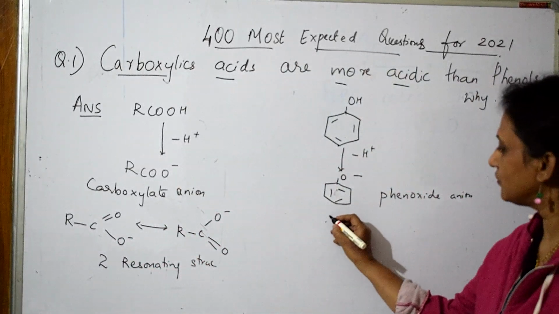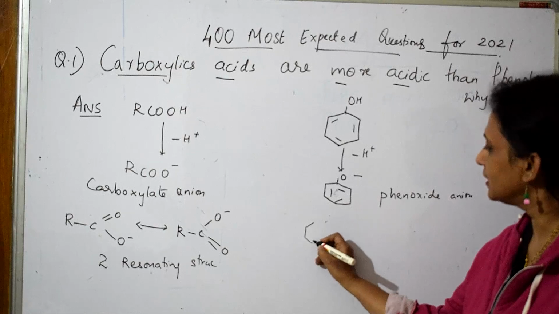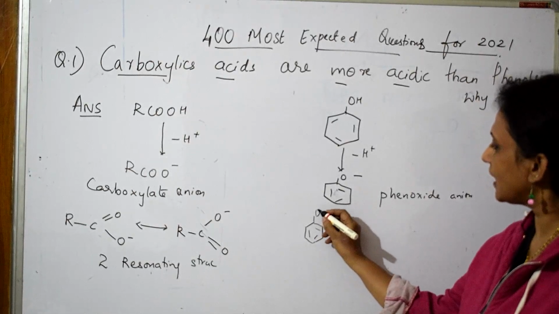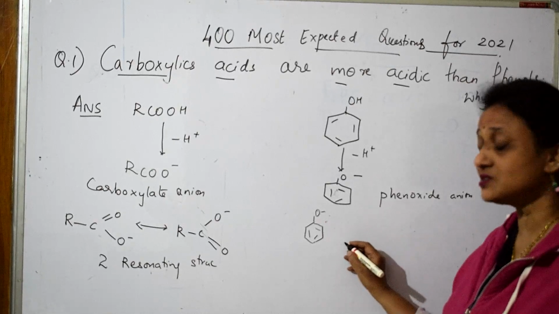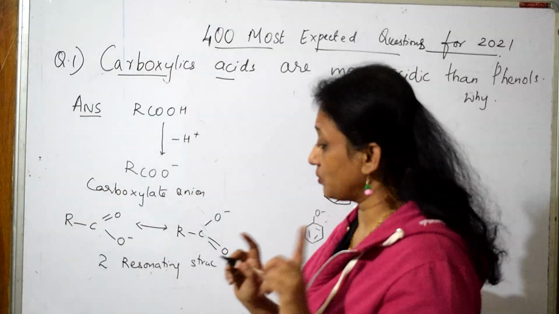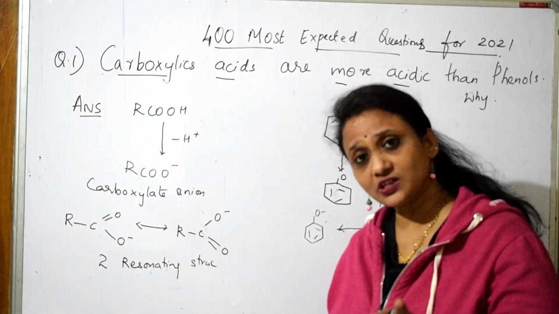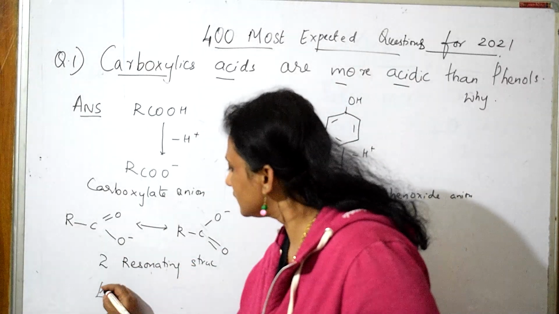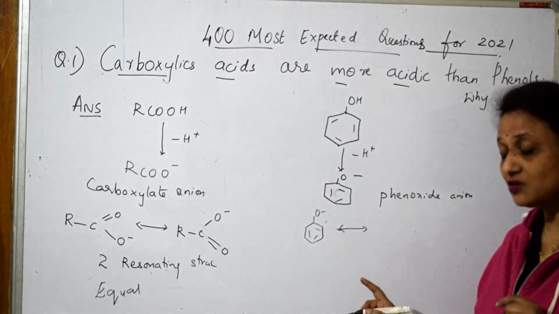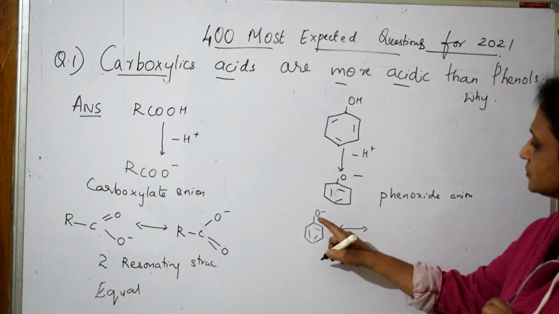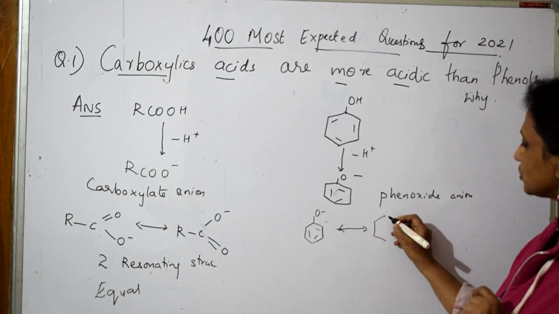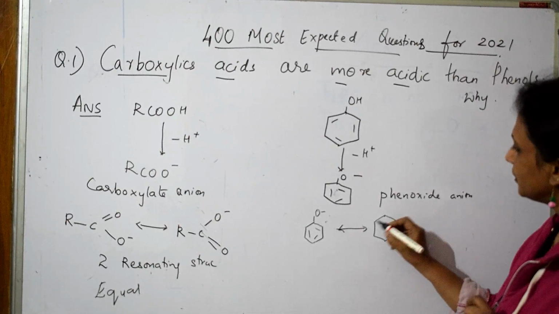Now in phenoxide, when I take phenoxide anion, due to resonance, what happens? This phenoxide anion is going to show resonance, and I am going to get almost 5. And one more thing, are the 2 resonating structures equal? Yes, both the resonating structures are equal. Now the phenoxide ion is going to show resonance, shift of pi bonds.